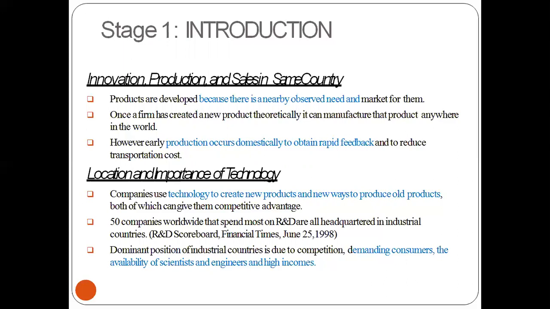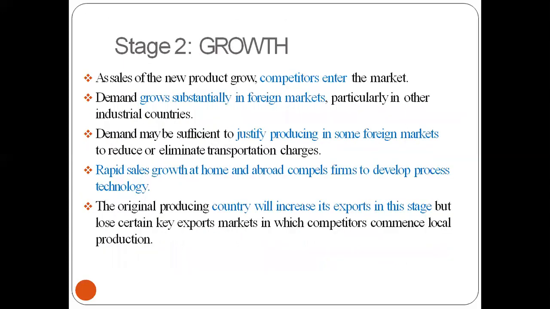Once a firm has created a new product, it can manufacture that product anywhere in the world. Then we have location and the importance of technology. Companies use technology to create new products and new ways to produce old products, so more focus goes into research and development.